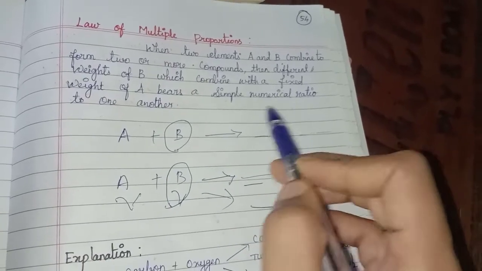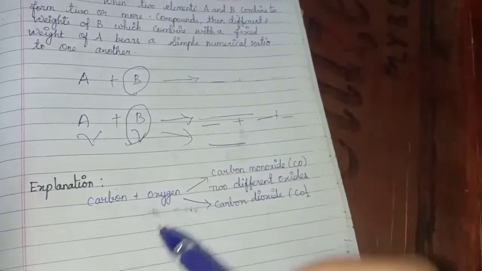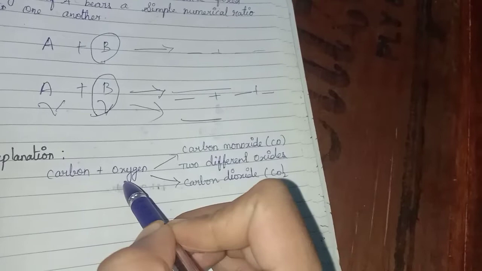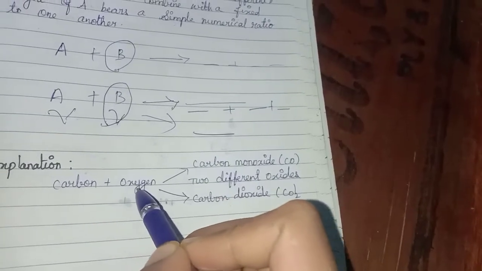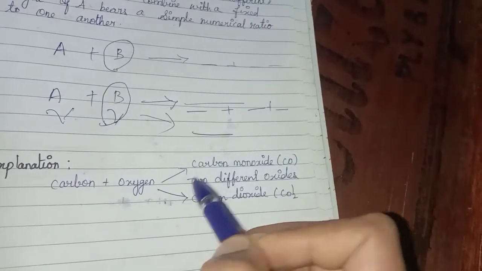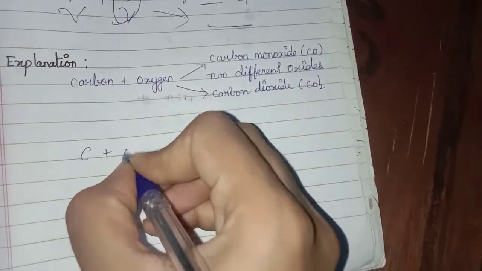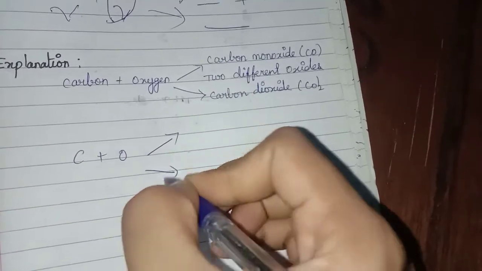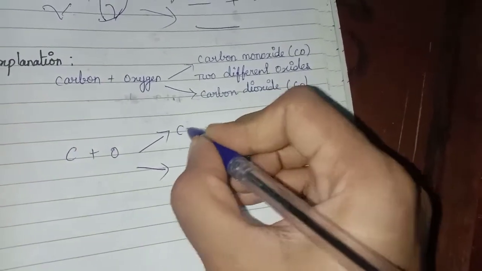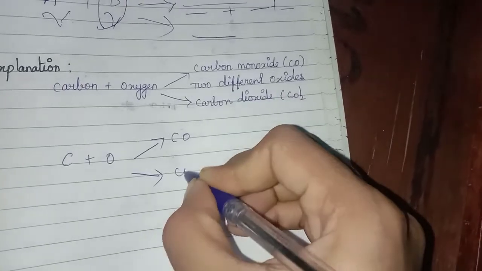Now a simple example: carbon and oxygen react with each other and form two different oxides, carbon monoxide and carbon dioxide, CO2.